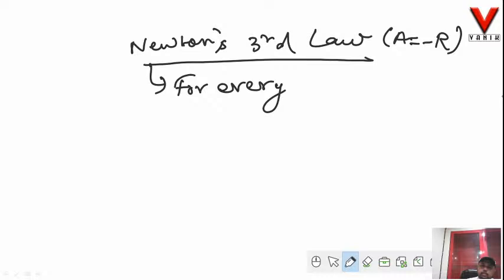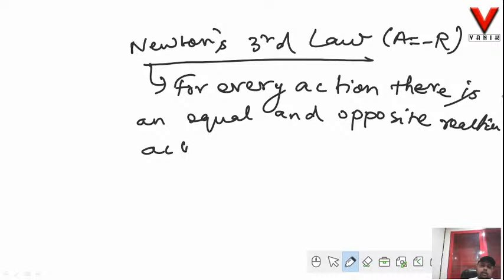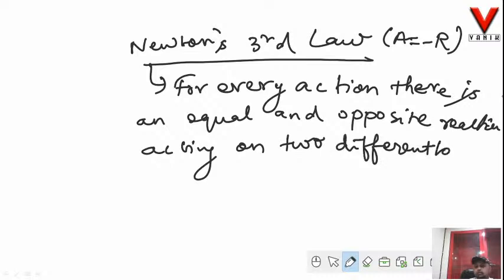The definition states that for every action there is an equal and opposite reaction acting on two different bodies. So it has to act on two different bodies.